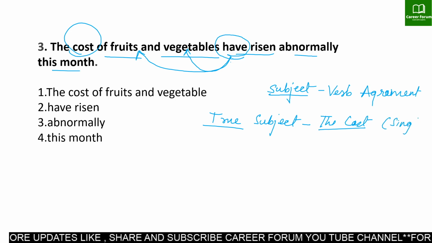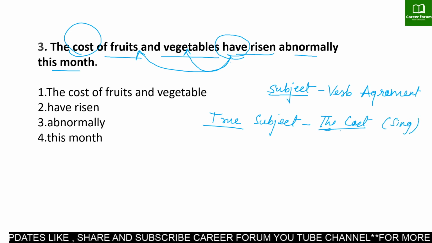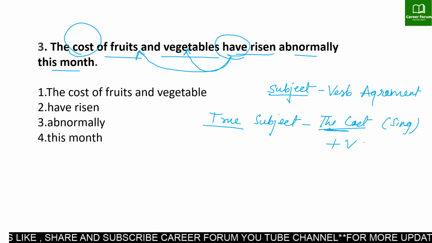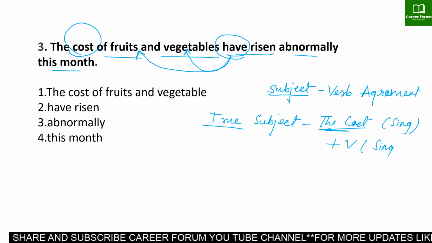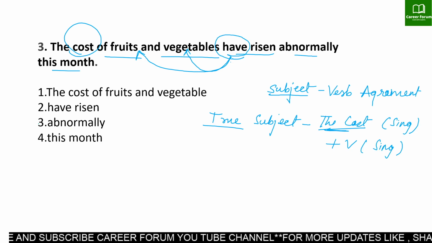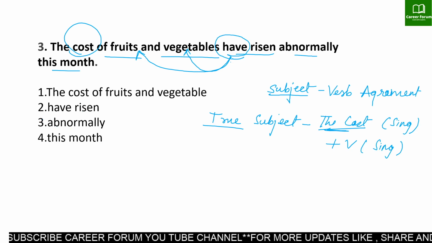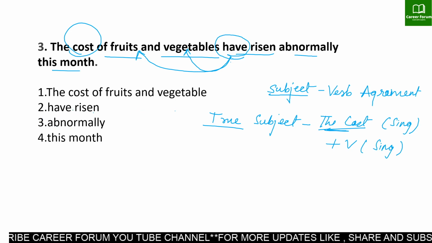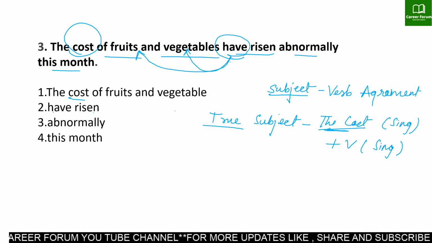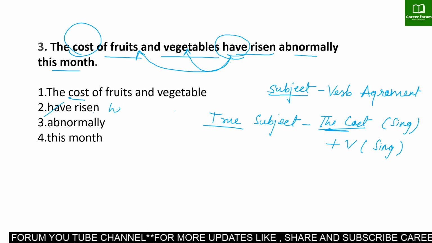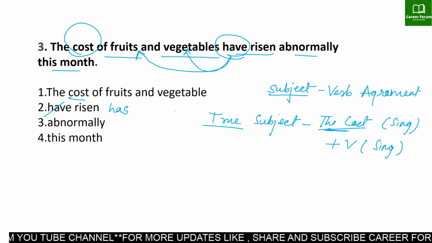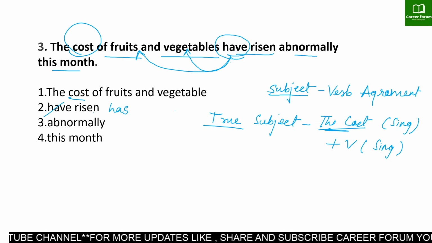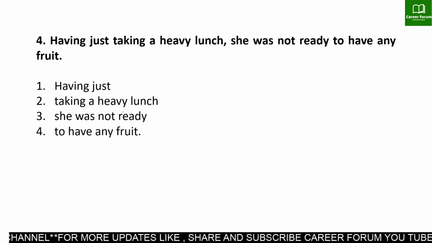According to the subject verb agreement rule, if we have a singular subject, the verb also has to be in singular form. Am I clear? The cost of fruits and vegetable, here cost is singular, so this have has to be what? Has. Clear? Fine. Let's move to the next question.